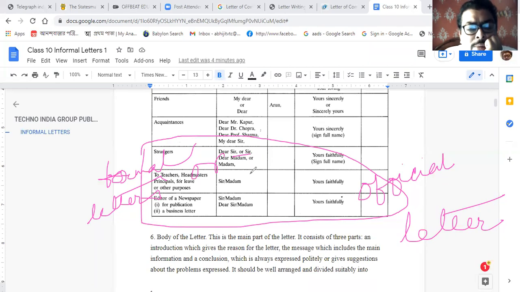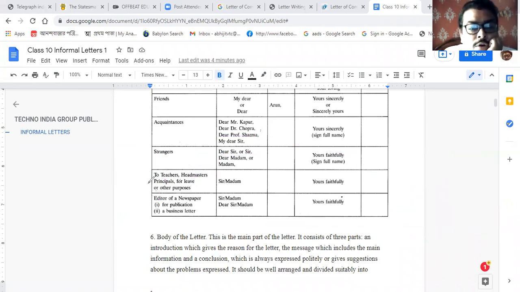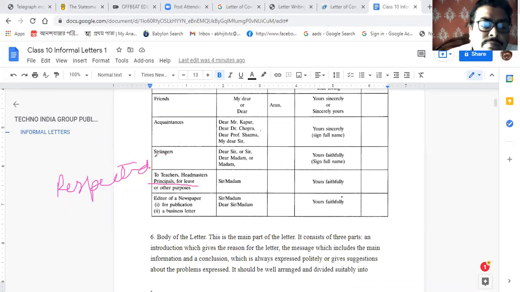Sometimes I have had an awkward experience. Some students, when writing to the principal, write dear sir. No, it should be avoided. If you are writing to a teacher, the headmaster, or the principal, respected sir or madam should be written.